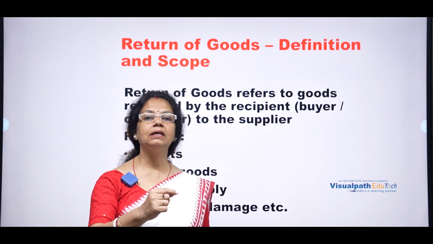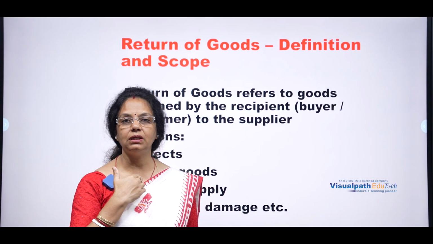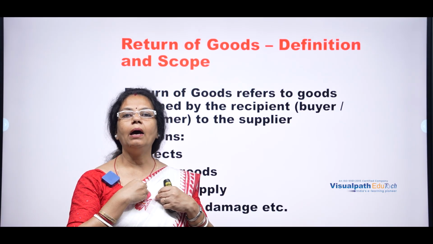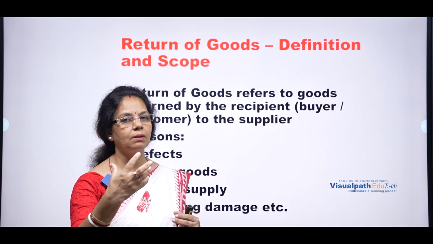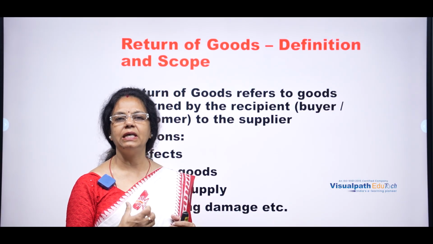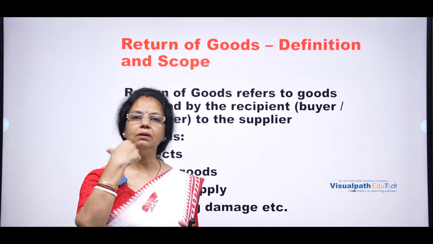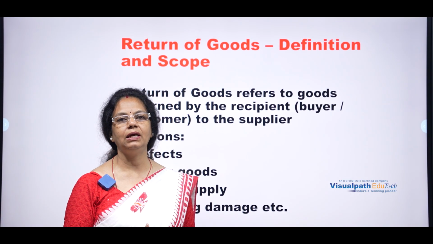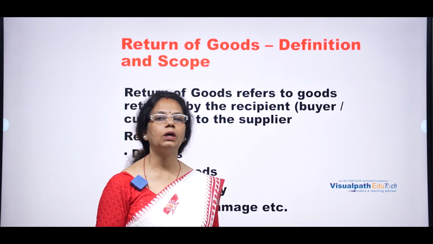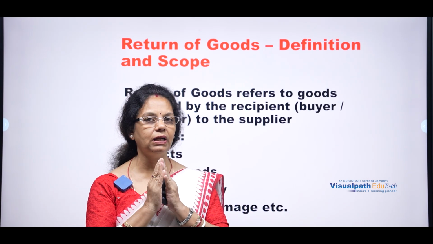I am a customer, a dealer, a trader, a businessman. I purchase goods from somebody else, find some of them damaged or defective, and want to return them to the supplier. That is known as return outward. So purchase and return outward are interrelated.